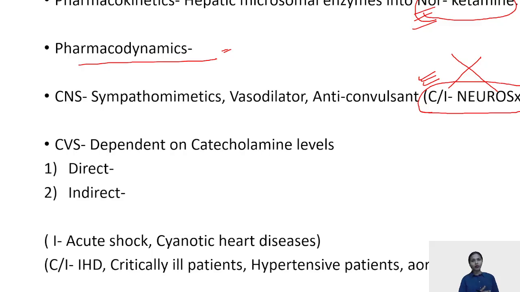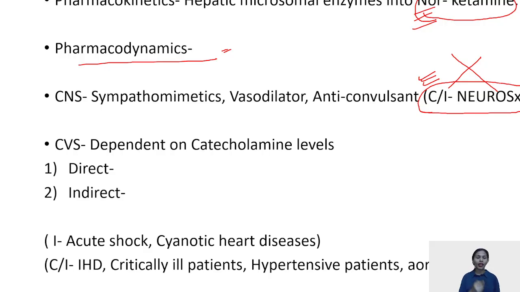Talking about the cardiovascular system, it is dependent upon the catecholamine levels in the body. Directly, it is a myocardial depressant. Indirectly, because it decreases the reuptake of norepinephrine, it is a myocardial stimulant. Now, what happens, for example, in a patient of severe sepsis? Around the last stages of sepsis, the endogenous catecholamines have decreased.